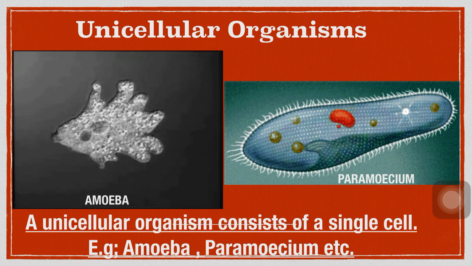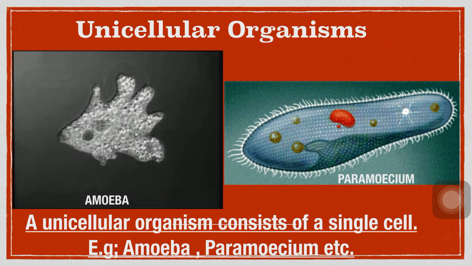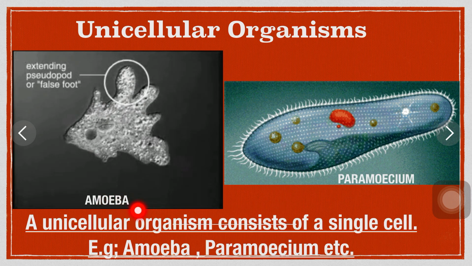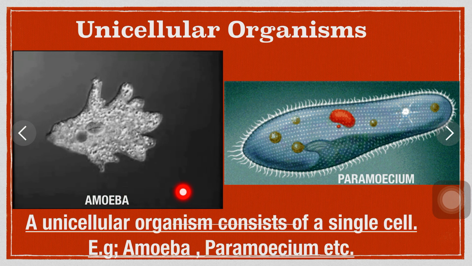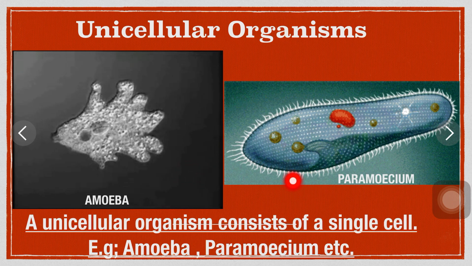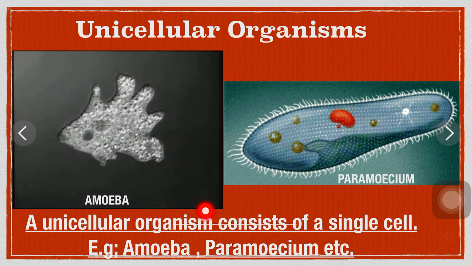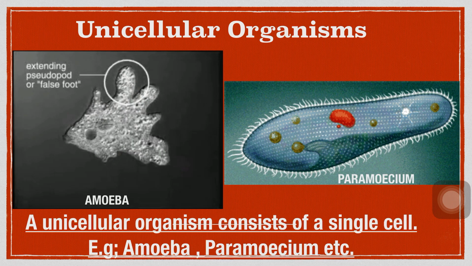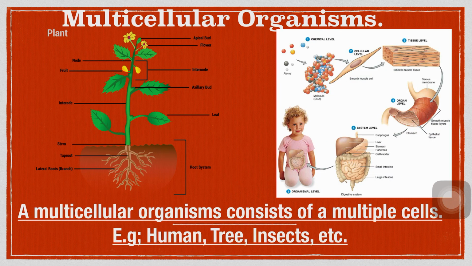A unicellular organism consists of a single cell. For example, amoeba, paramecium, etc. Now, multicellular organisms. Multicellular organisms are those which consist of more than one cell, or multiple cells. For example, a horse, a bear, a tortoise, a human, etc.